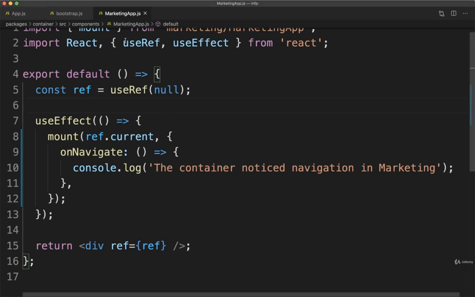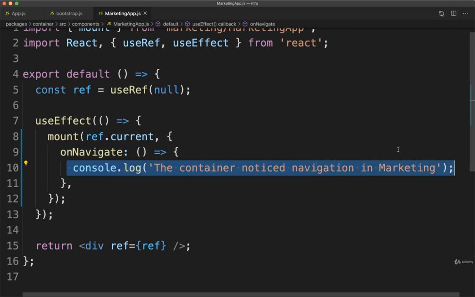I'm inside of our marketing app.js file. So here's our onNavigate callback that gets called automatically whenever some navigation occurs inside of our marketing app. Now inside of here, we need to figure out where the marketing app navigated to. We need to then take that new path and use it to update the current path inside of our container. So this is the kind of synchronization step.